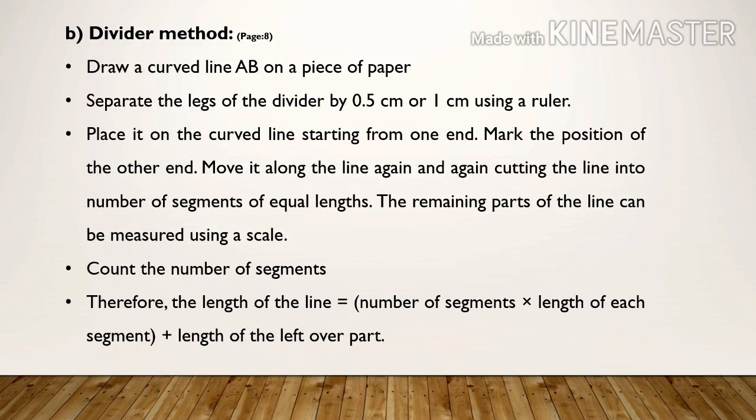Another method for measuring the length of a curved line is divider method. Mark it on page number 8. Draw a curved line AB on a piece of paper. Separate the legs of the divider by 0.5 cm or 1 cm using a ruler. Place it on the curved line starting from one end. Mark the position of the other end.